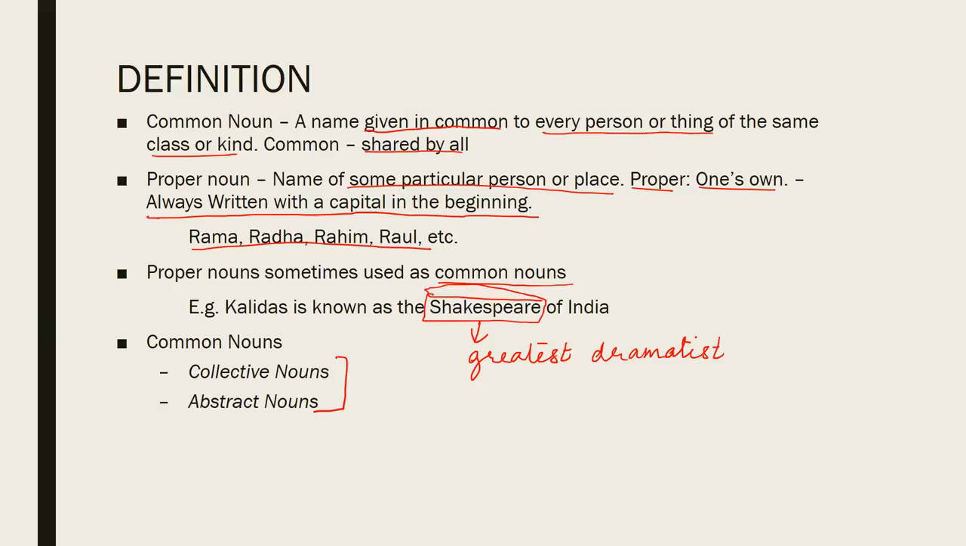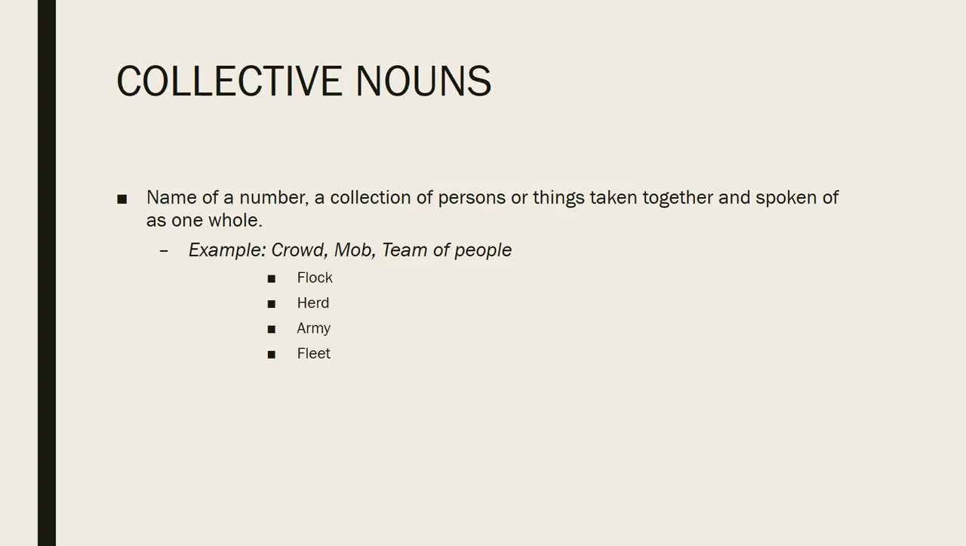The collective noun is the name of a number or collection of persons or things taken together and spoken of as one whole, such as crowd, mob, team, which all refer to a group of people. Flock here refers to a flock of geese. Herd refers to a herd of cattle. Army refers to a group of soldiers. Fleet refers to a collection of ships. So all of these words which I mentioned just now are all collective nouns.